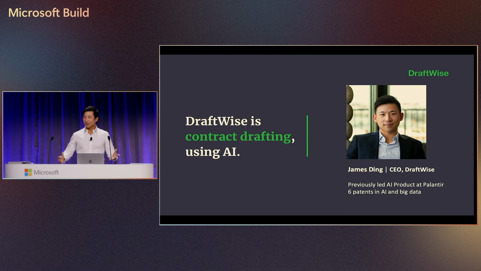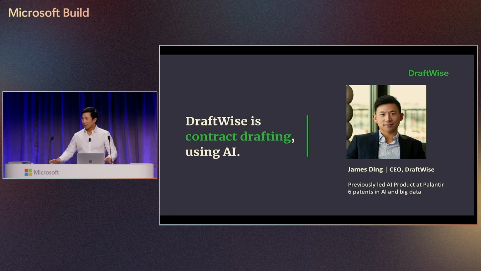All right. Hey, everyone, and welcome to the final session of the day. My name is James. I'm the CEO and co-founder of DraftWise, and we started DraftWise to help lawyers draft and review contracts. Before DraftWise, I used to lead an AI product team at Palantir, and I've been working with AI and big data for over 10 years.